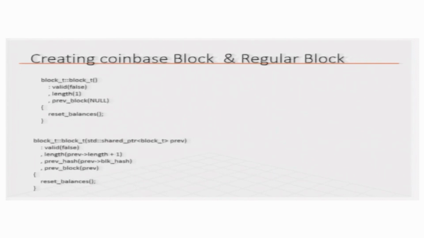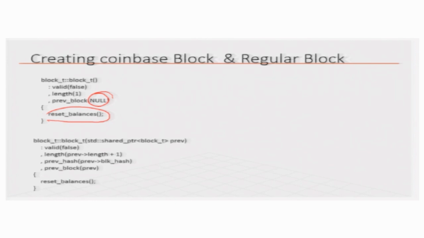The first block is also called the Coinbase block. A Coinbase block can be created using this constructor, where the previous block points to null and its length is 1. Its validity is set to false initially, and later, when it is validated, it will be updated. In the beginning you reset balances.